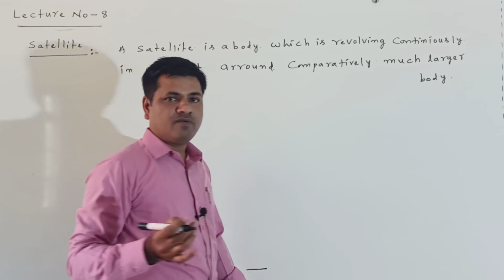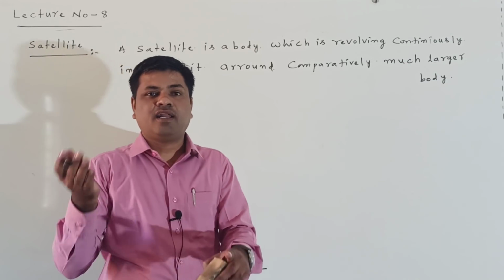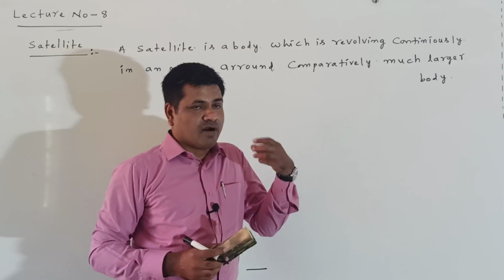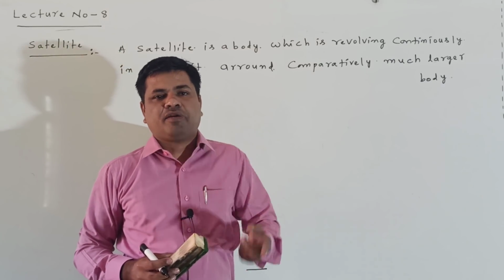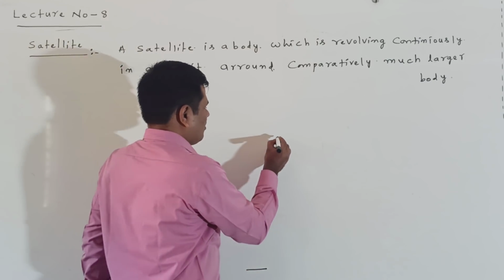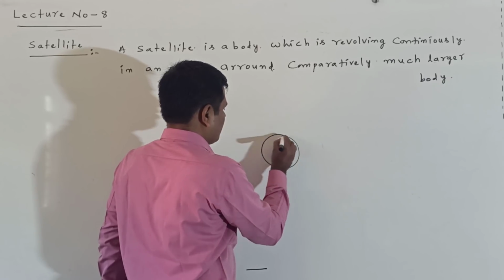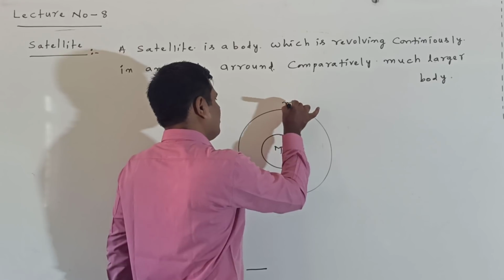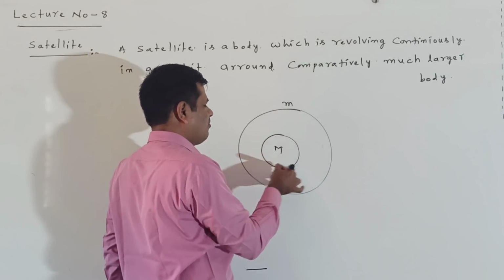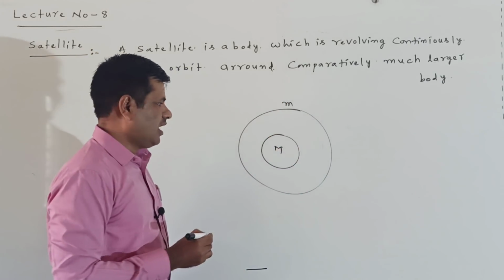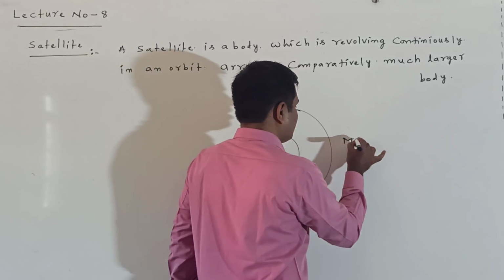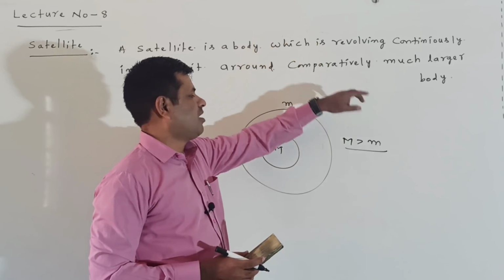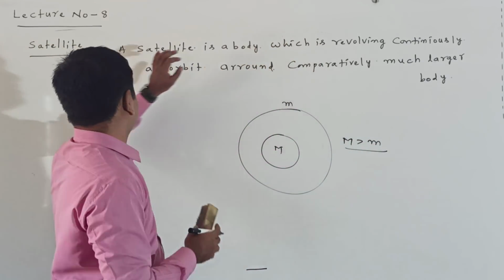Much larger body means one body is revolving around another body, and the mass of that other body is larger than the revolving body. Suppose one body having mass m is revolving around another body of mass capital M. Here the capital M is always larger than small m. Then the body having the mass small m is called the satellite.